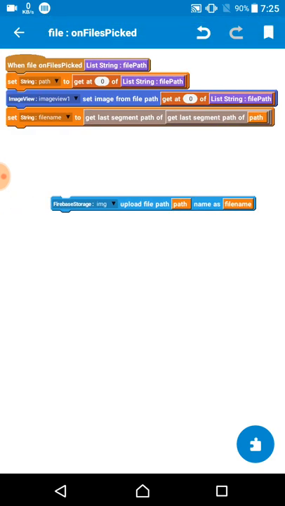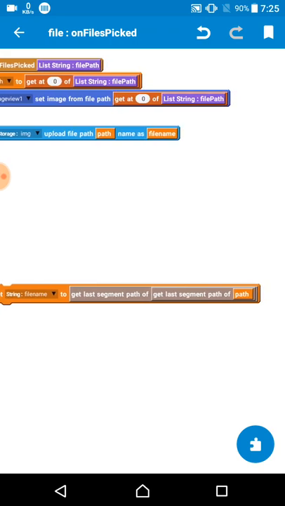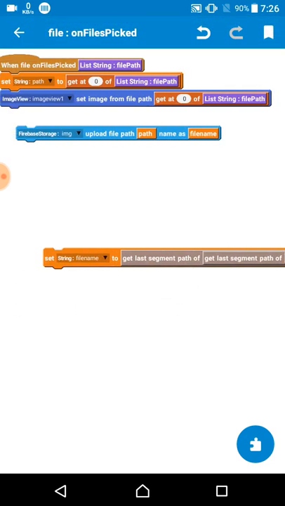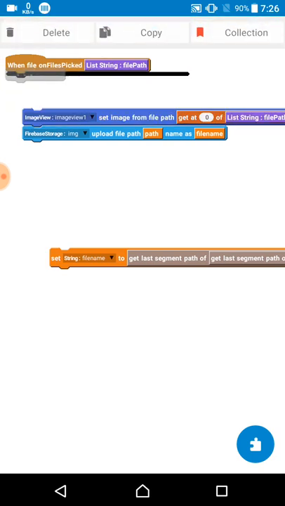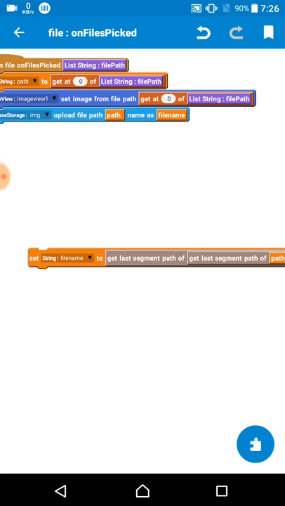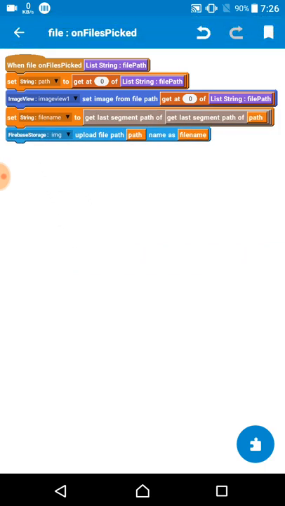For the file name I just code file str get the last segment of the path, get last segment of the path. Okay, the last segment of path, and from the last segment of path and the file path. So the path is our str path, the image path. Then I get the image path in the file name. So the file name now gets the file path, file name from our device. Then it can also easily upload the file path and name as file name.